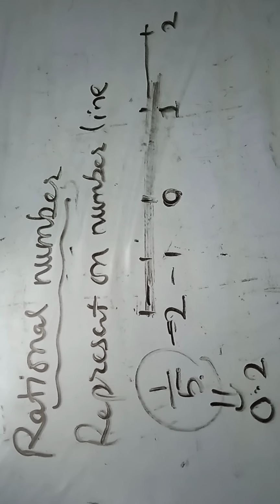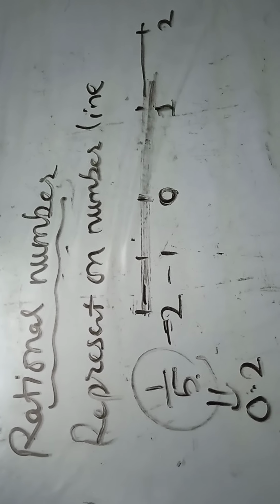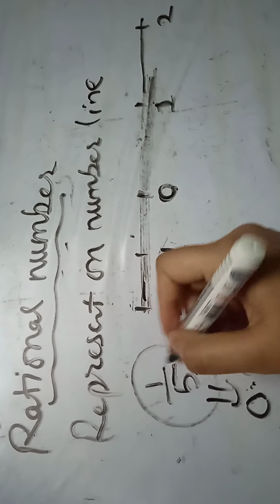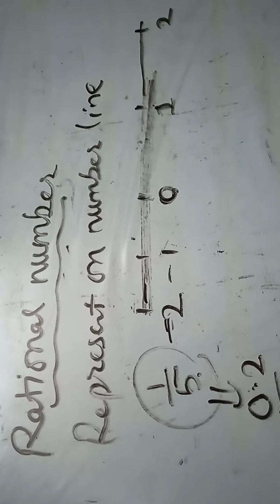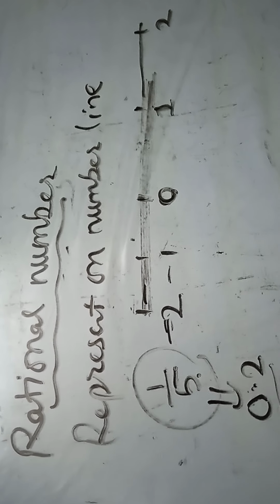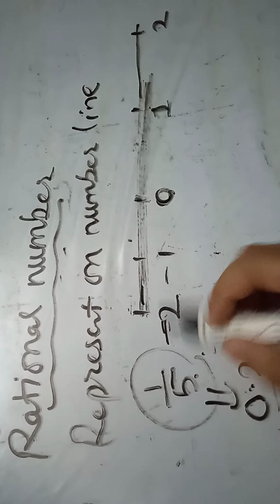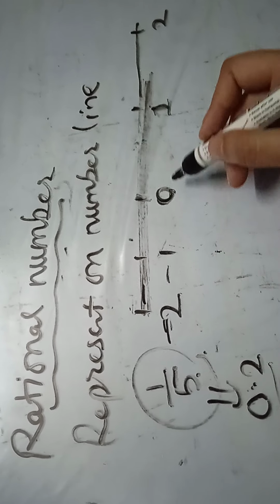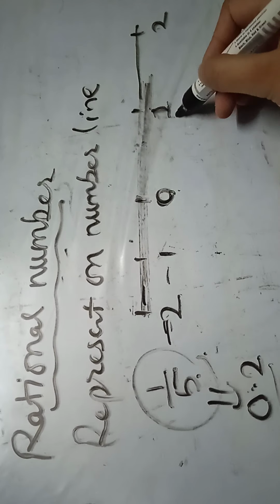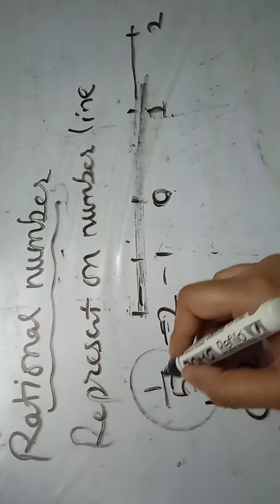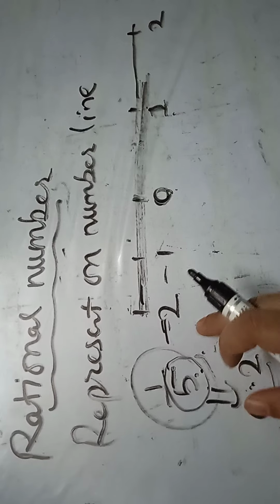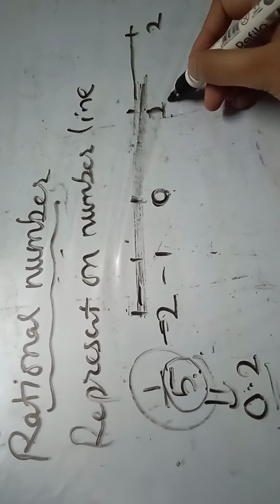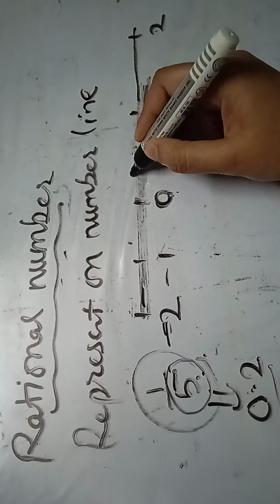Now student, I am going to represent this 1 upon 5 on the number line. As I already converted this fraction into decimal form. Why did I convert this into decimal form? Because I want to know where this number is going to lie. So as per the answer, we get an idea that this number is going to lie between 0 and 1. Now what you have to do, as you can see, the denominator is 5. So you have to divide the portion between 0 and 1 into 5 parts. So I will make 4 lines between them.